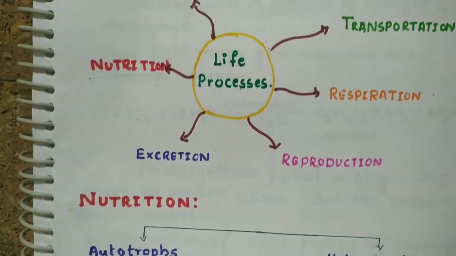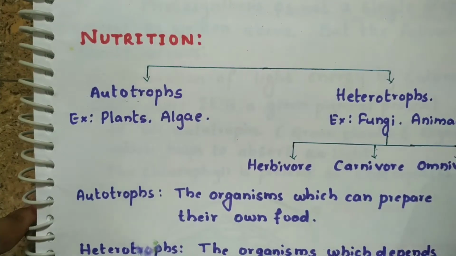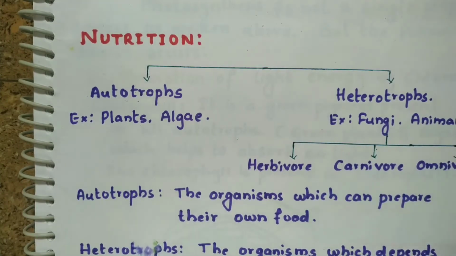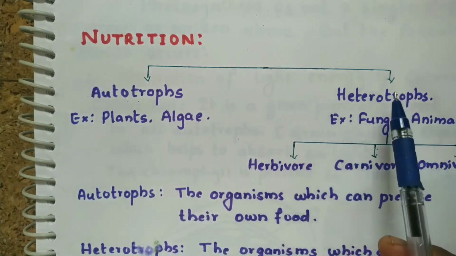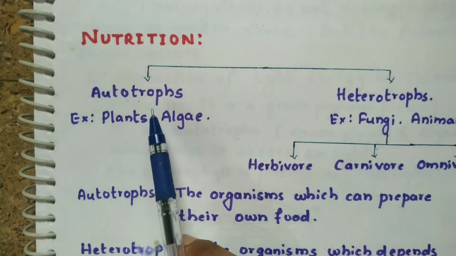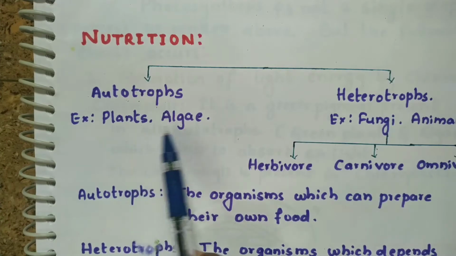Based on nutrition, the organisms can be classified into two types. The first one is autotrophs and the second one is heterotrophs. Autotrophs are the organisms which produce their own food. Examples are plants and algae.